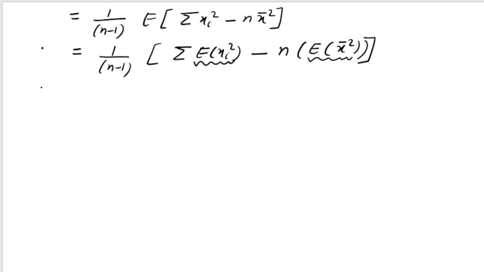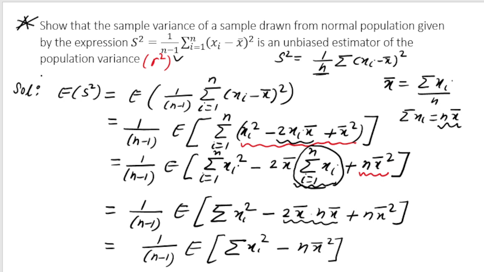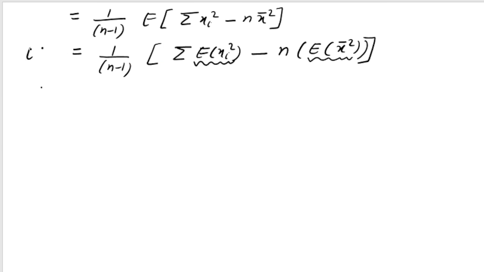So this is basically what? This is basically expectation of s square. I am writing here, this is basically expectation of s square. Let me call this 1. And I am now going to focus on expectation of xi square.